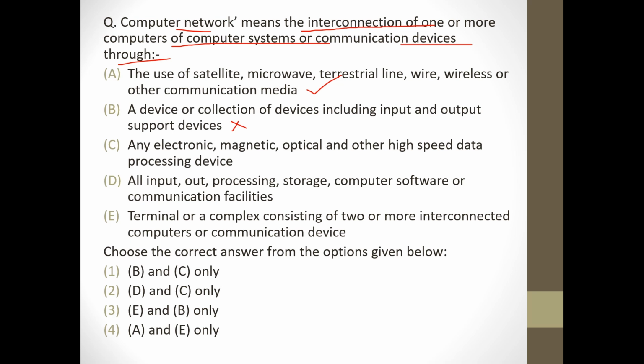Any electronic, magnetic, optical and other high-speed data processing devices. Wrong. And in all input output processing storage computer software or communication facilities. Wrong. Terminal or a complex consisting of two or more interconnected computers or communication device. Correct. So answer will be option 4.